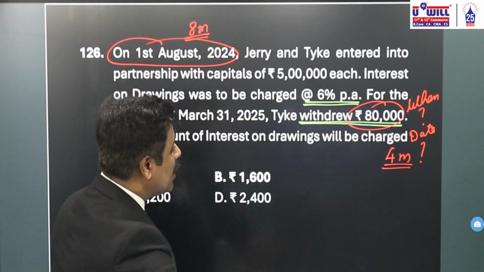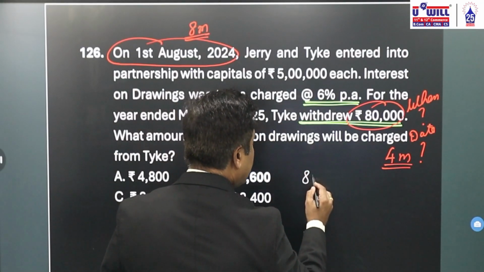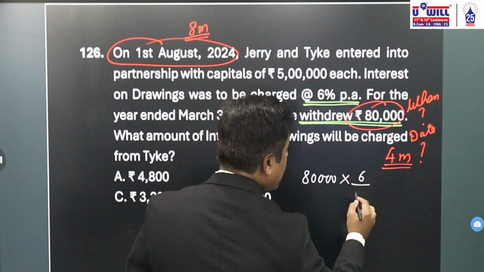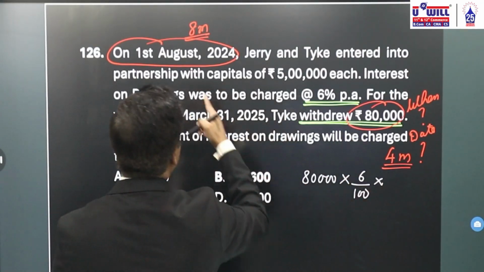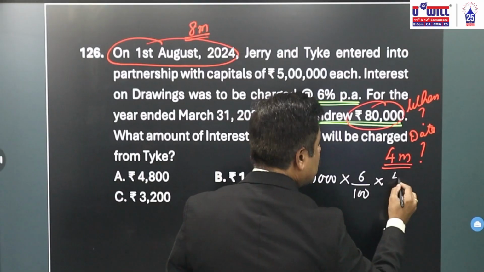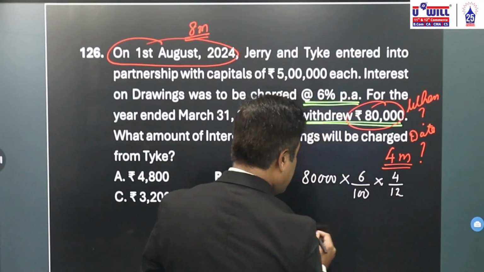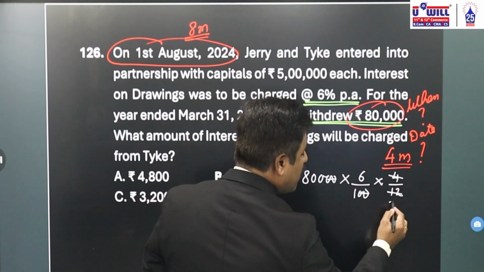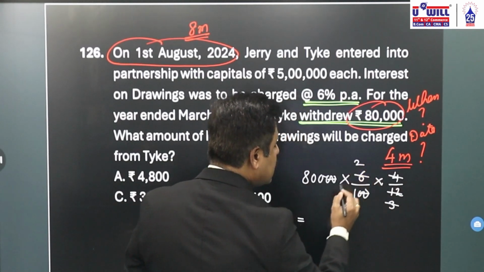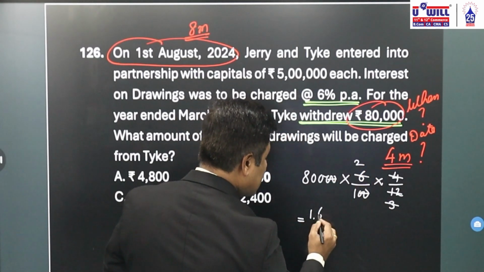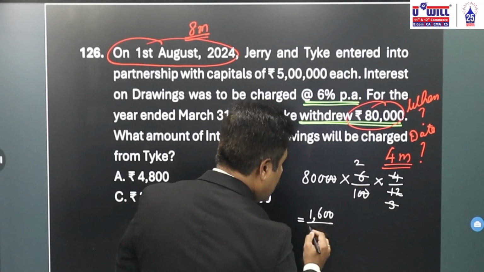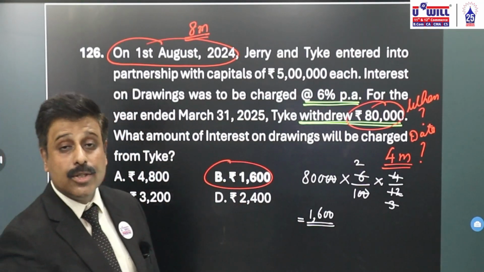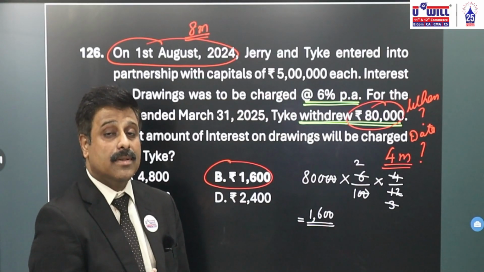There's another one. So how will you count interest? 80,000 into 6 by 100, and because it started in August, instead of 6 months, we'll calculate the interest for an average period of 4 months. 2 zeros cancel, 4 into 3, 12, 3 into 2, 6, 800 into 2, 1600. What will be your answer? 1600, not 2400. So be careful with this in board exams.